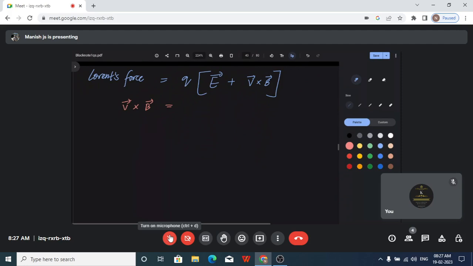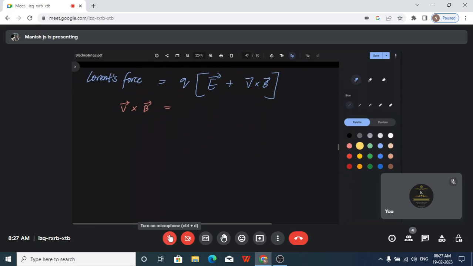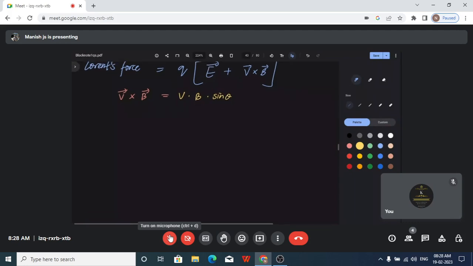Yeah, so A bar cross B bar, how do we express? It is AB sin theta. The same way. Vector notation: V bar B bar sin theta. Yes, VB into sin theta. Okay, so we can express like this.